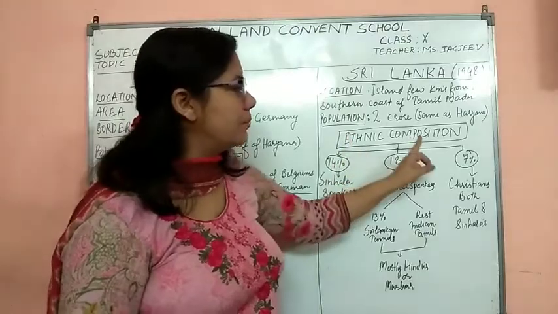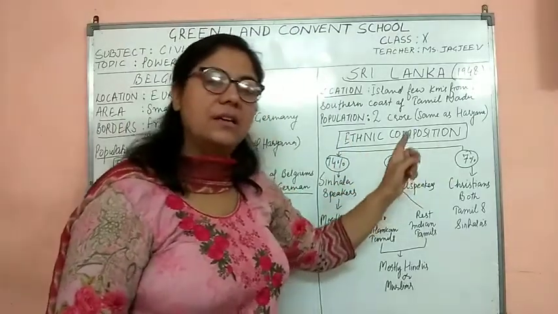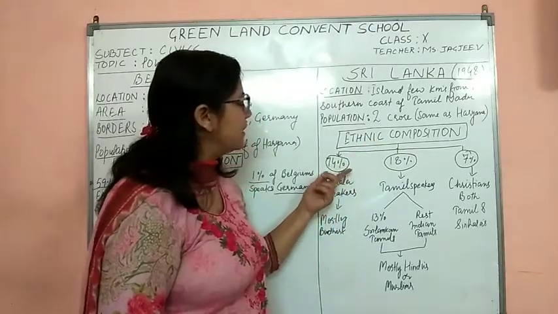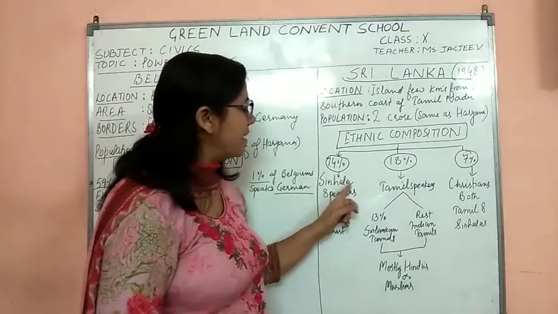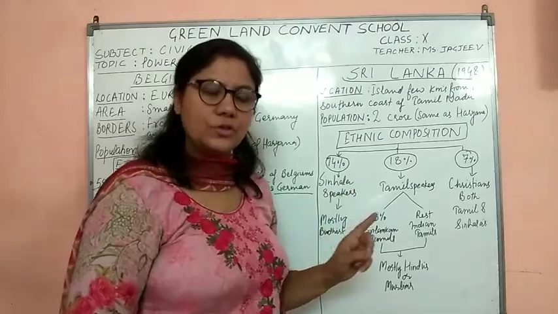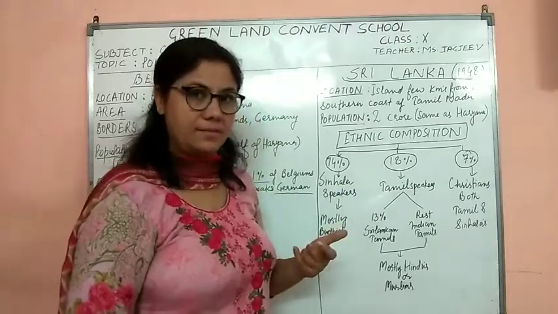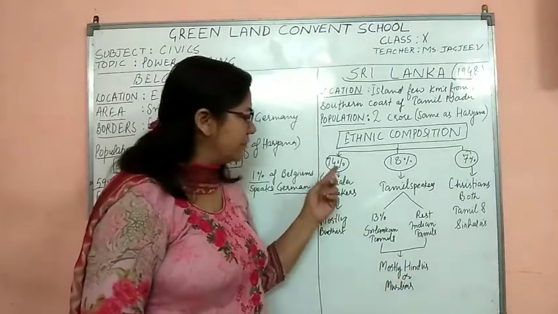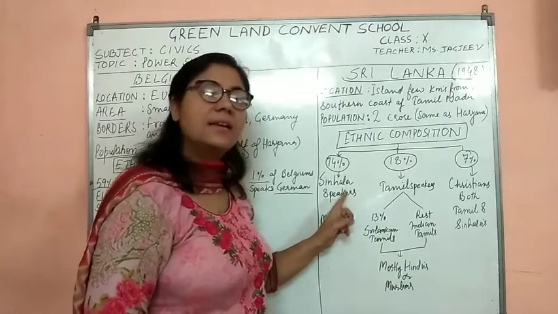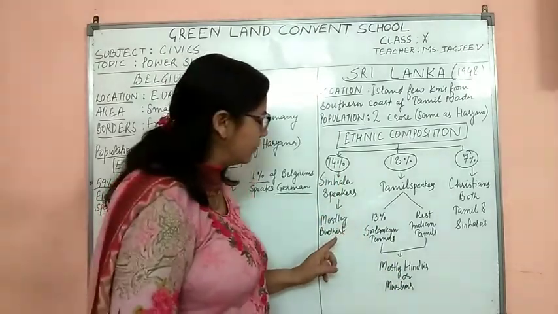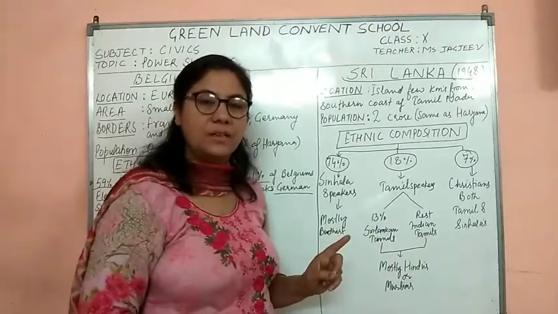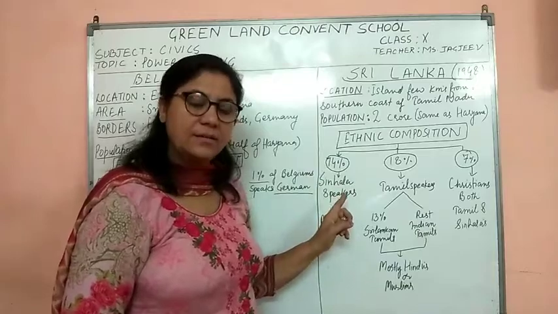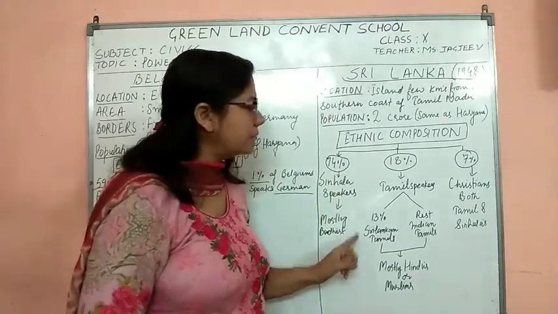Now, the ethnic composition in Sri Lanka is also very complex. Here in Sri Lanka, 74% of people are Sinhala speakers. That is the language in Sri Lanka, Sinhala. 74% means it's a clear-cut majority. Mostly the Sinhalas follow the Buddhist religion. 74% Sinhala speaking people follow Buddhism.